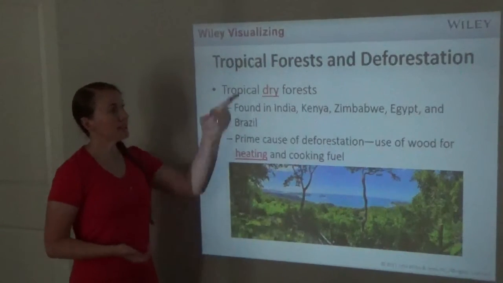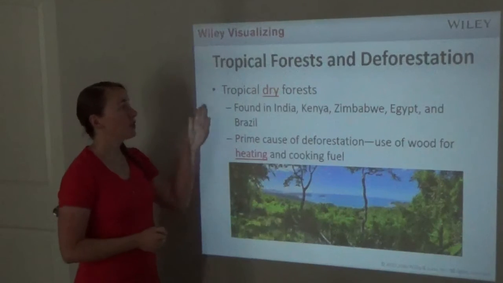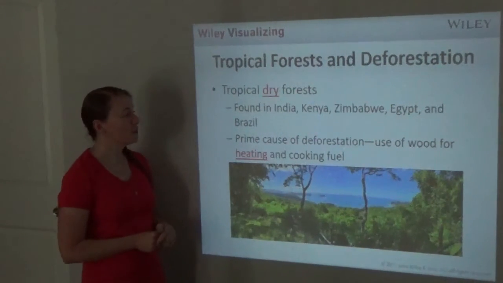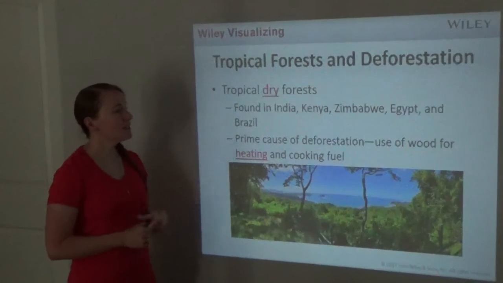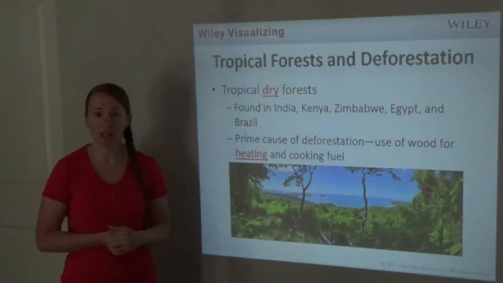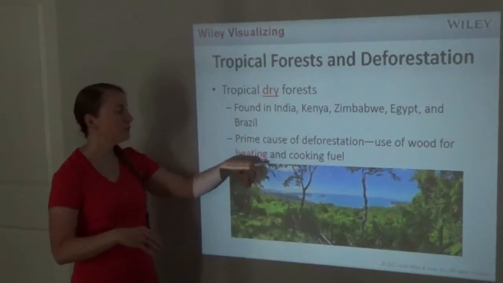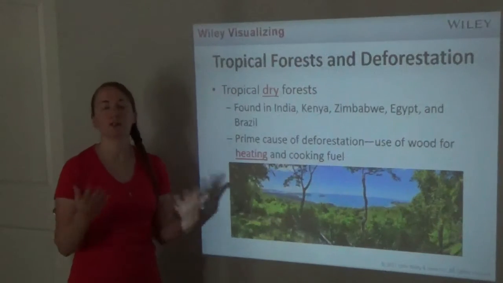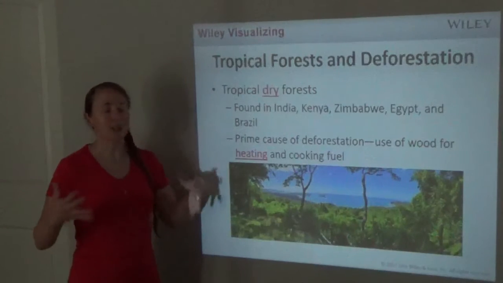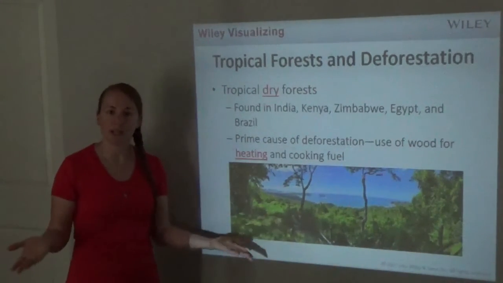Another area that's suffering from deforestation is tropical dry forests. Sometimes they're called tropical temperate forests. They're found in India, Kenya, Zimbabwe, Egypt, and Brazil. The prime cause of deforestation in this area is using the wood for heating and cooking. In other words, they're cutting down the wood to burn it to heat their homes or to use it for cooking, like to boil water or something like that. And again, that would be an issue with the bigger your population, the more people who need wood for cooking and heating.